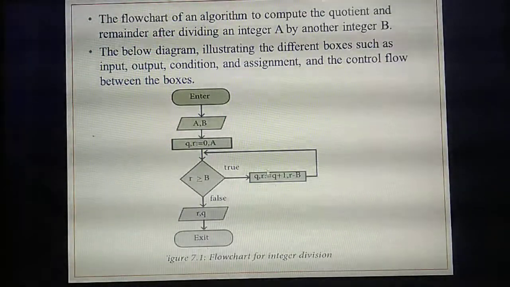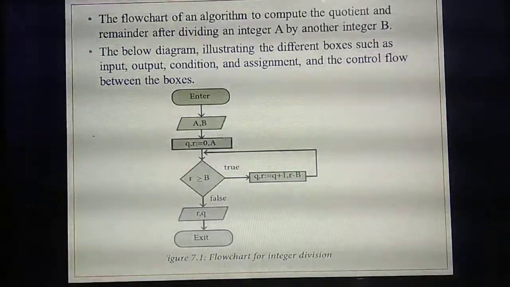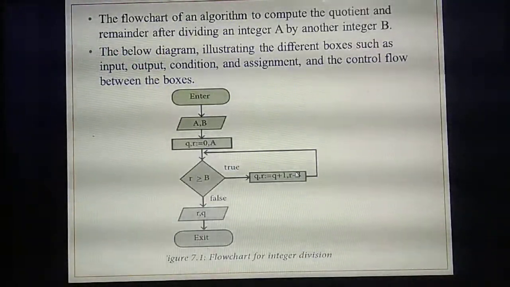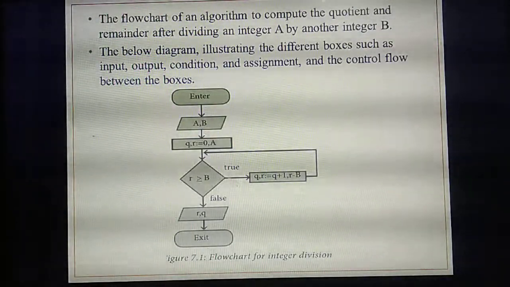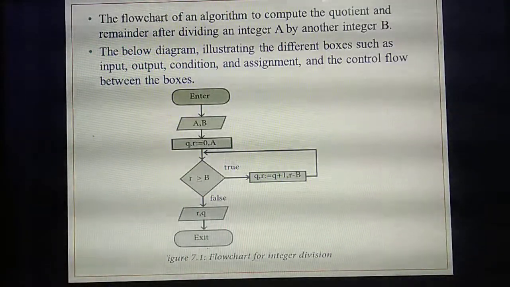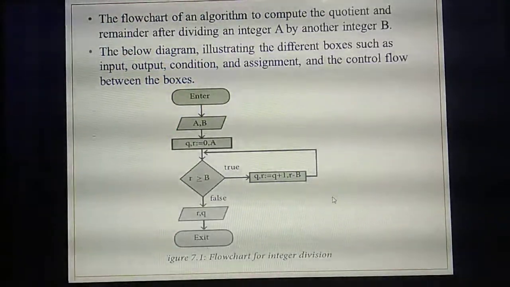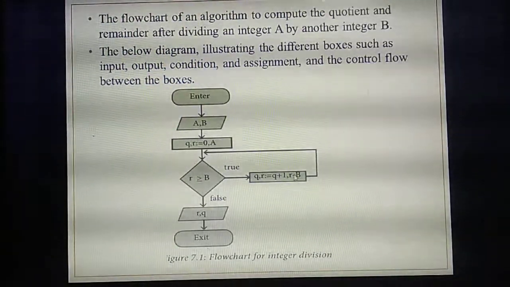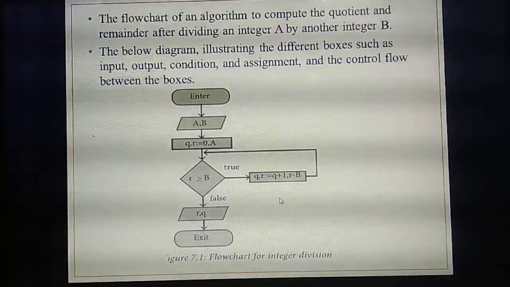For example, 6 divided by 3. 3 twos are 6. What value will you get? Already the quotient value you are giving as 0, so 0 plus 1 ... so the quotient you are getting is 2. 3 twos are 6. Initially 0, so substitute the value. Each time it will get incremented, and also the remainder you need to decrease: 6 minus 6, 0.